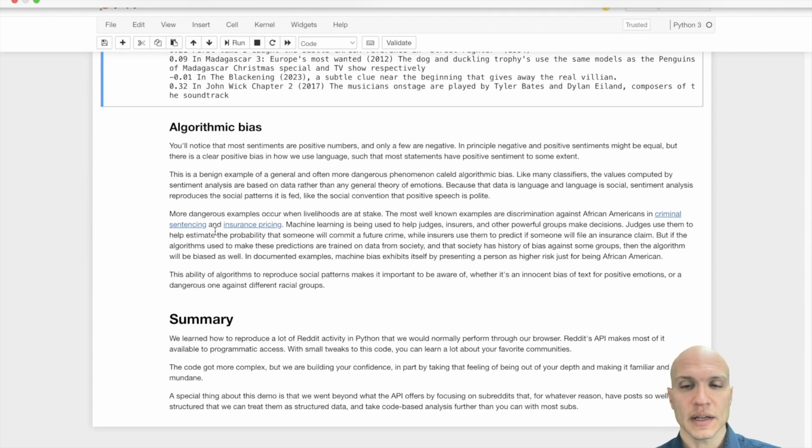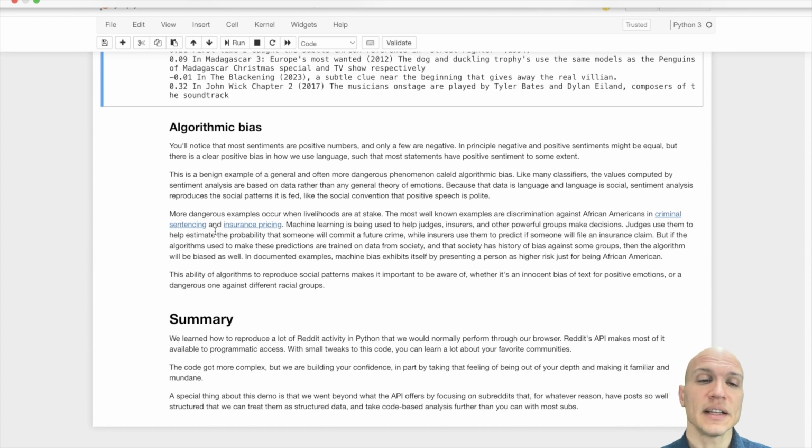So this is encoding, in some ways like our biology, our physiology, the way we are, in the algorithm, because it was trained on data rather than some high-level theory about the feelings in text. Now, this is a relatively benign example of algorithmic bias. More serious examples are when judges use AI to make sentencing decisions of people in the criminal justice system, and the data training those algorithms is drawn from a world that already has encoded biases against certain demographics like African Americans.